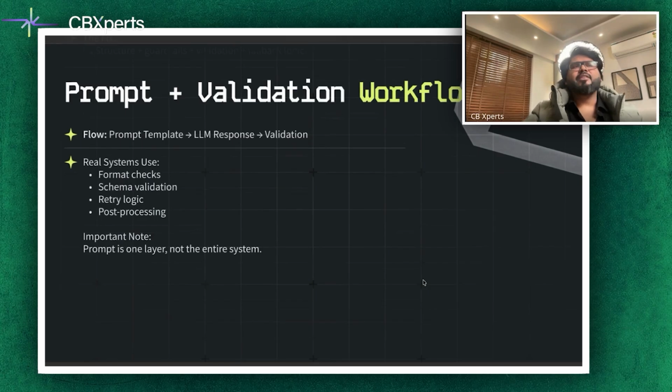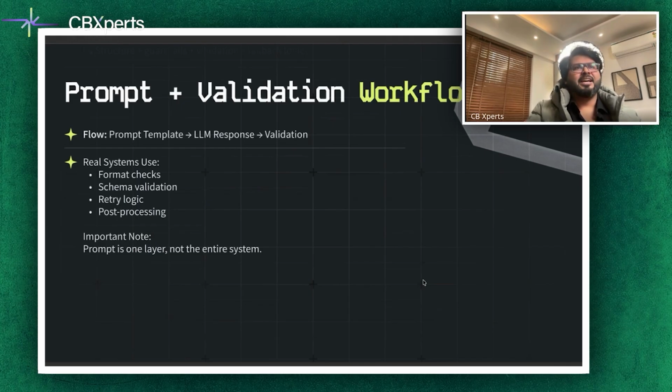And this is important. While we are discussing production, how do prompt and a validation workflow work together? A robust system follows a prompt template, then goes to an LLM response, then goes to a validation flow. In real systems, like what we do in CreateBytes, we perform format checks, schema validation, we perform retry logic, and then we have a post-processing cycle. And it's important to understand a prompt is only one layer of the overall system. It's not the final thing.